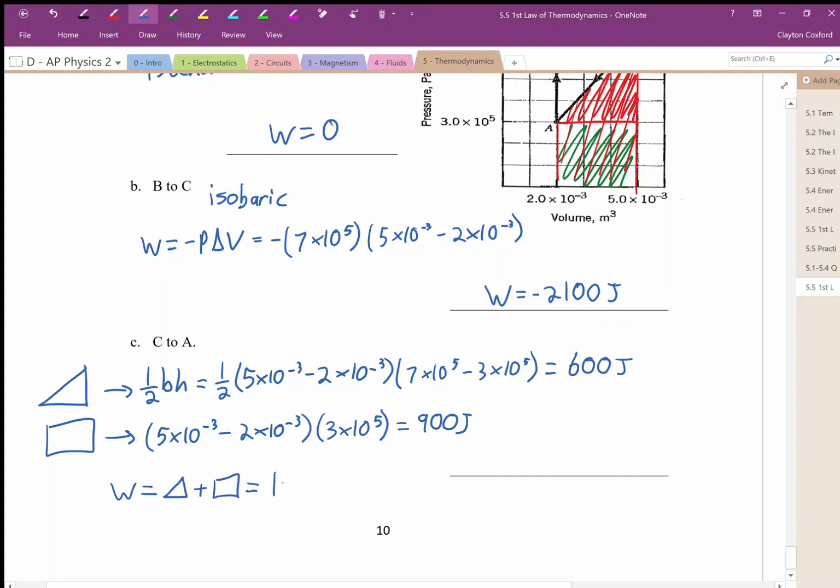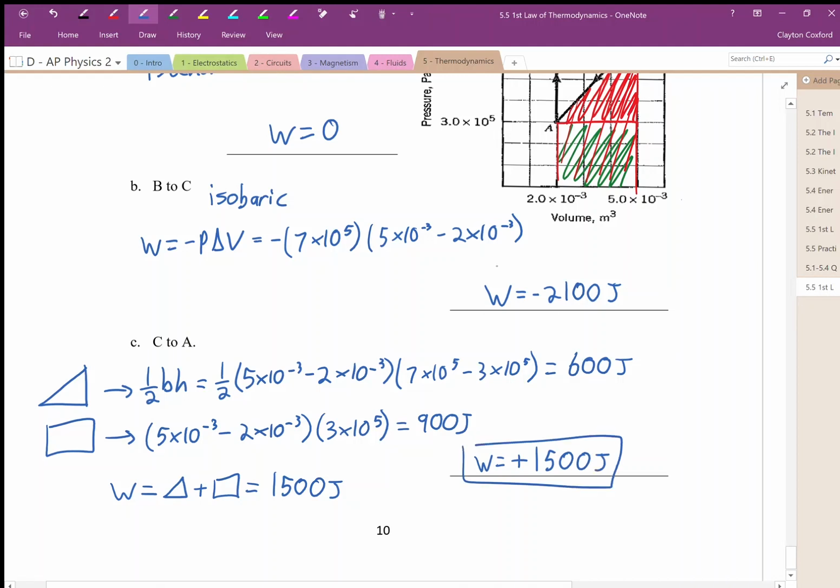It's 1500 joules of work. Is it positive or negative? Well, we have a decrease in volume, which means that work is being done on the gas, which means it's positive work. So that means it's positive 1500 joules.